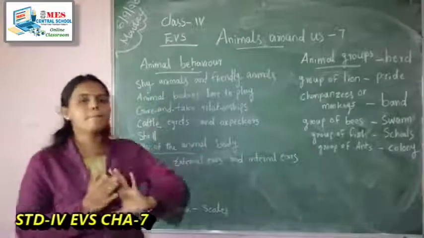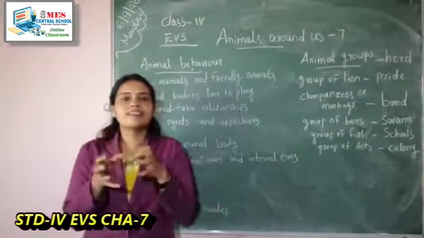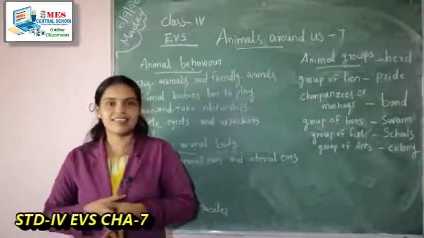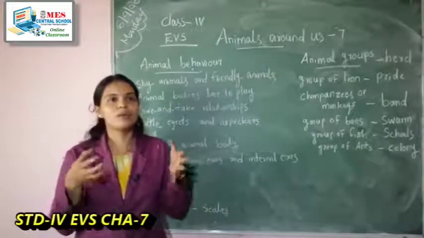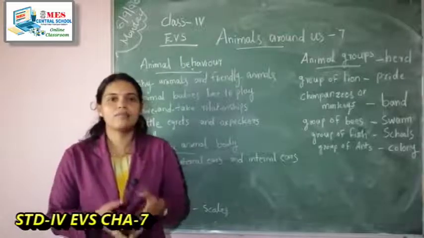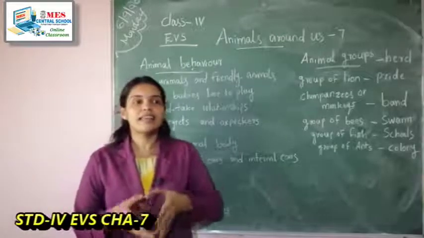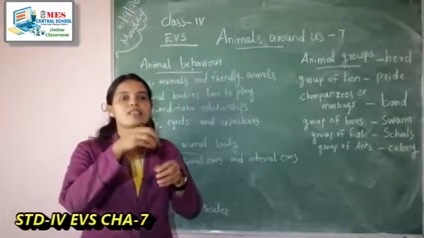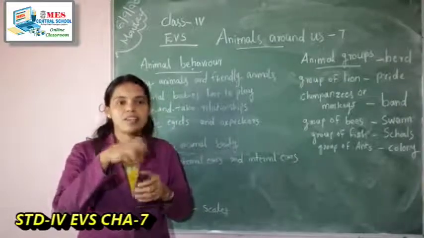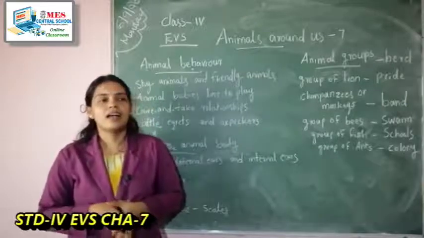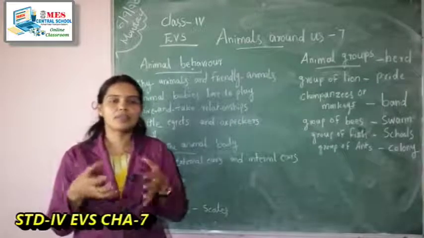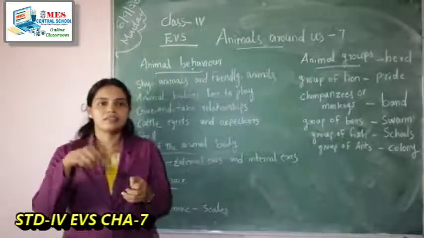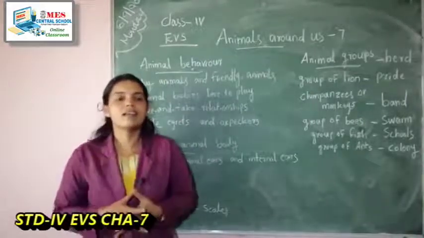And also, some patterns and designs we can see on the skin of the animals. Animals like leopards, cheetah, their skin is very beautiful, many spots we can see on the skin, and in the case of tiger, striped lines we can see.